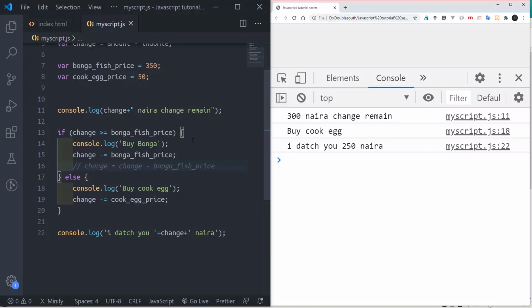Now, if you observe our code here, we stop at this place, where you buy the cook egg and we'll call it with the dash at 215 naira. While this code did alright, it has one small flaw, because we assume the price of the egg is 50 naira.